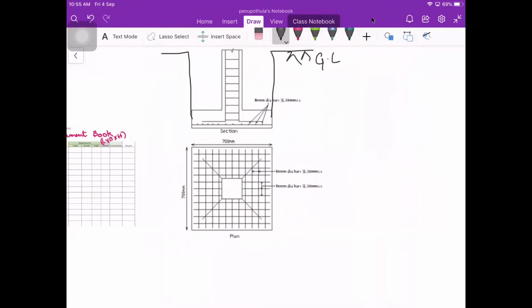Okay. I think you are clear, right? This is the side view, and this is the top view. This is the plan, and this is the section.